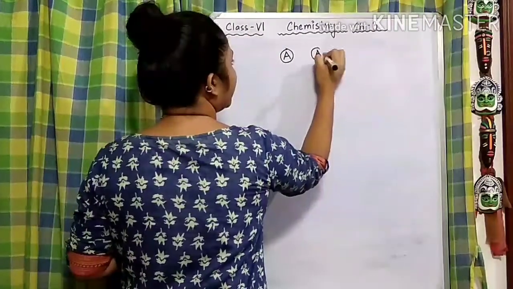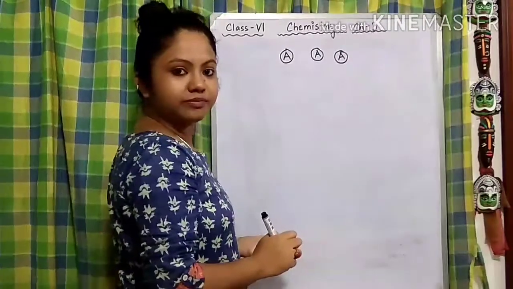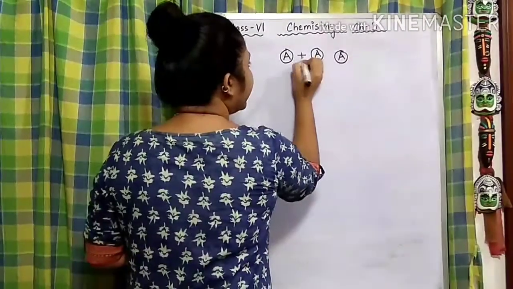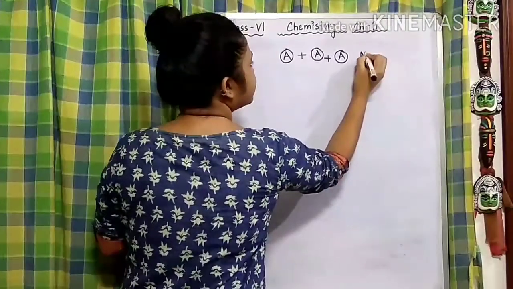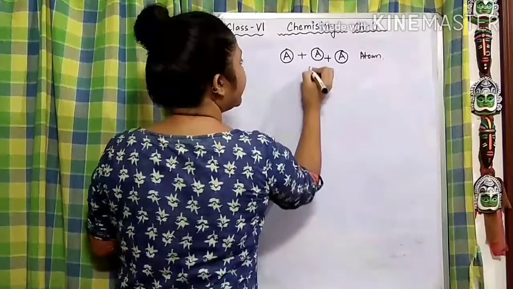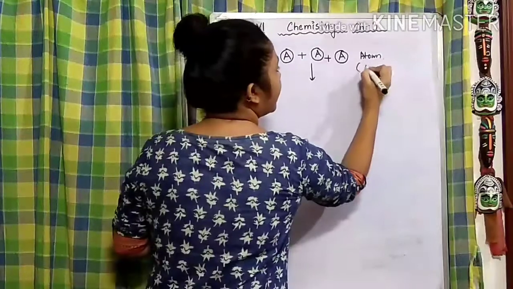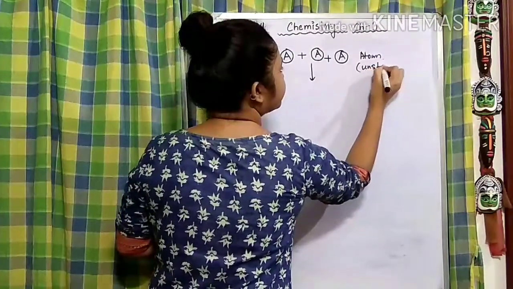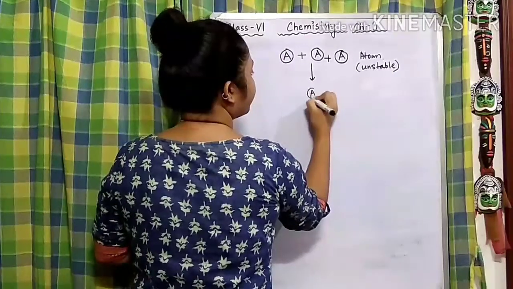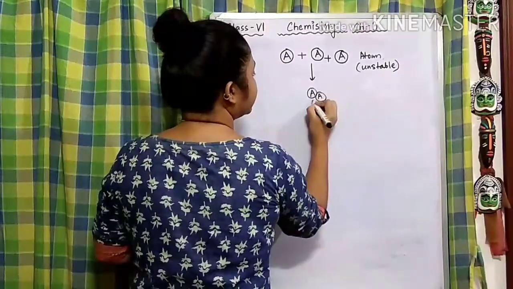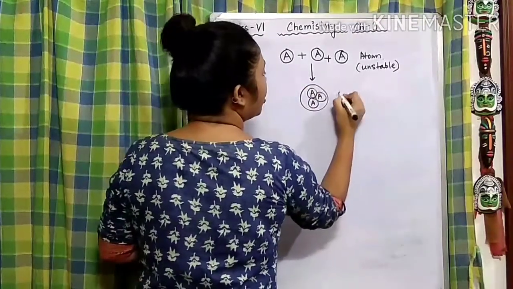Now these atoms cannot stay freely in nature. That's why they need to combine among each other. They are unstable, and they combine together to form another particle called a molecule.